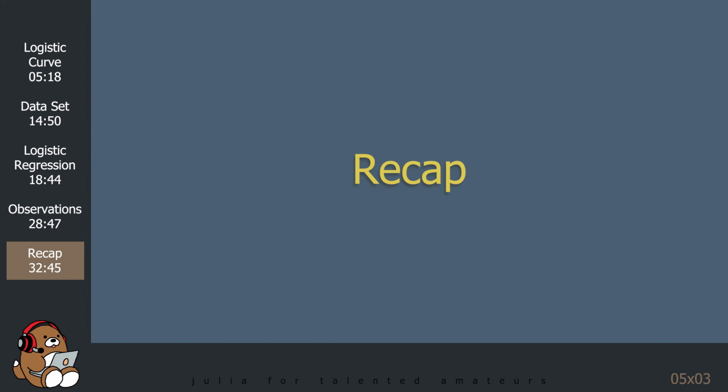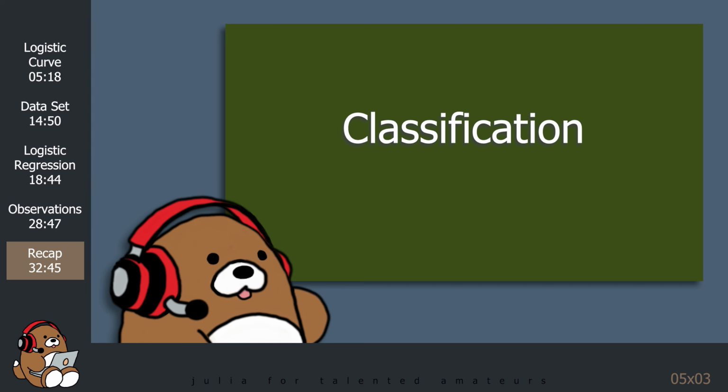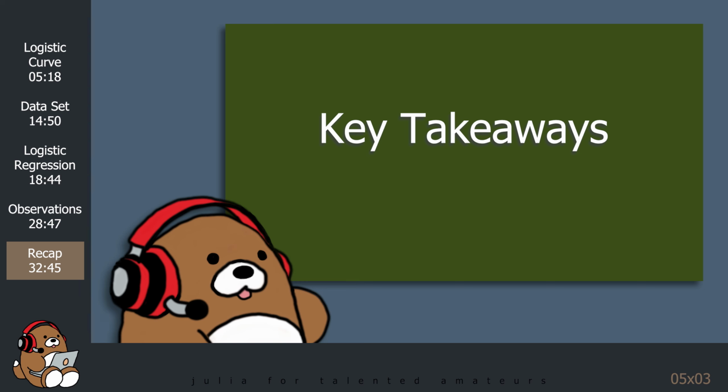Today, we continue to explore supervised learning by getting an introduction to the other major subfield of supervised learning called classification. Specifically, we learned about the logistic regression algorithm. Now that we know the basics of linear regression and logistic regression, what are some of the key takeaways?